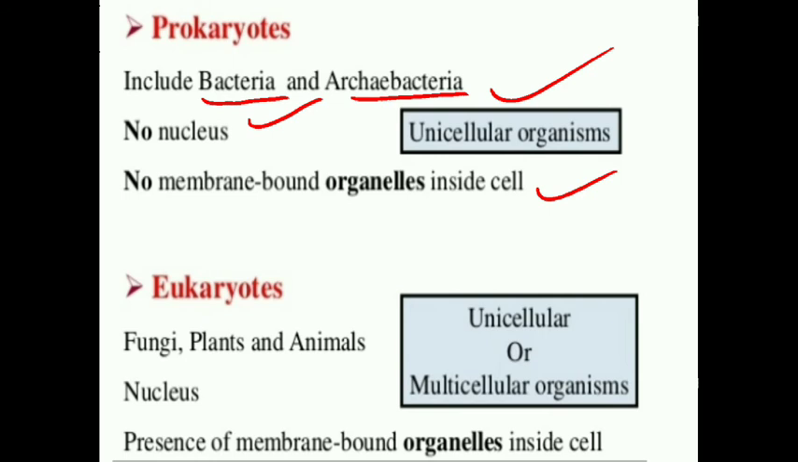Eukaryotes include fungi, plants, and animals. The cells of such organisms are known as eukaryotic cells and they have a well developed nucleus and membrane bound organelles inside the cell. But they may be unicellular or they may be multicellular.